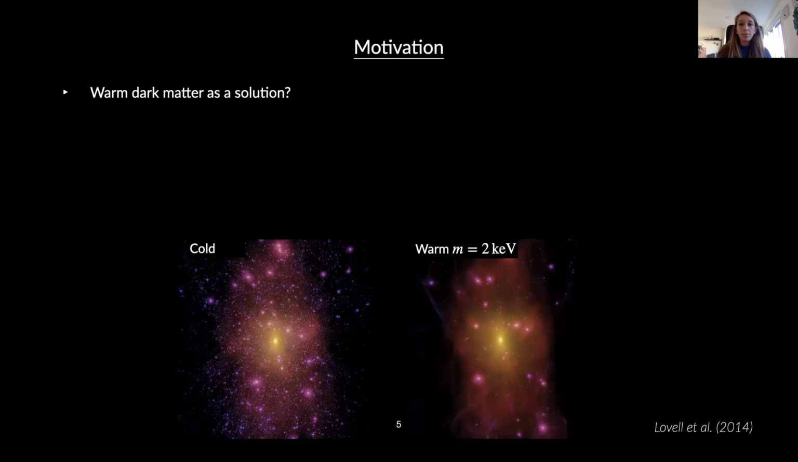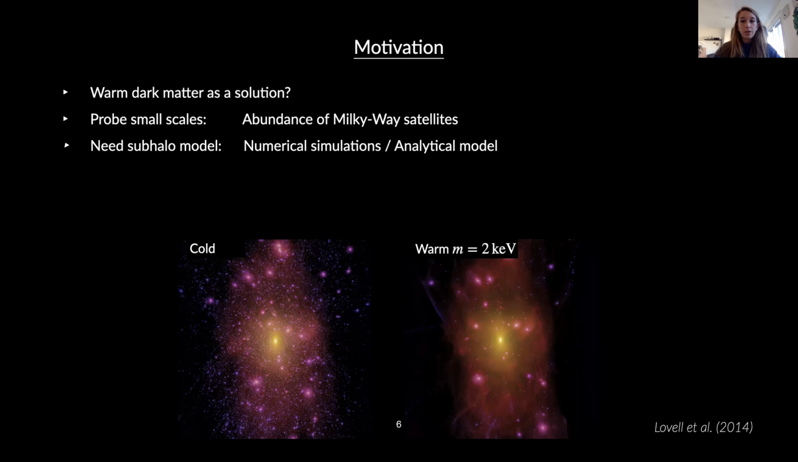The reason why warm dark matter can be a solution is because these particles have large thermal velocities at early times and therefore suppress structure formation due to free streaming effects. And since small-scale structures are erased in the case of warm dark matter, the abundance of small-scale structures offers a way to distinguish between dark matter models. So in this work, we used the number of satellites in the Milky Way to test warm dark matter models.